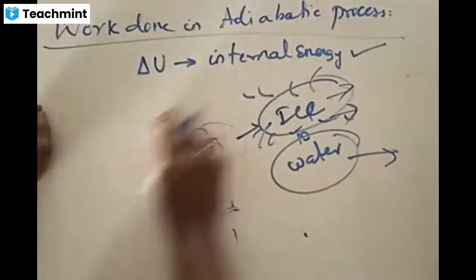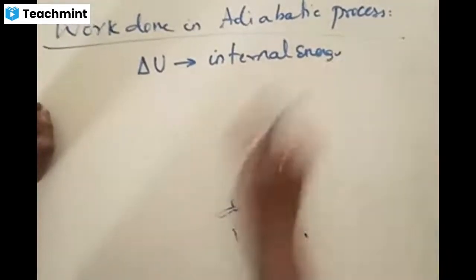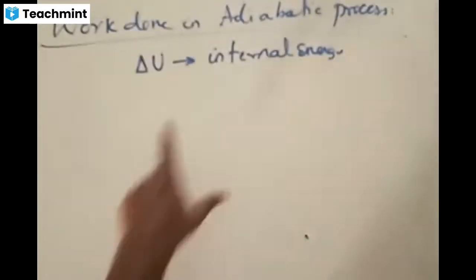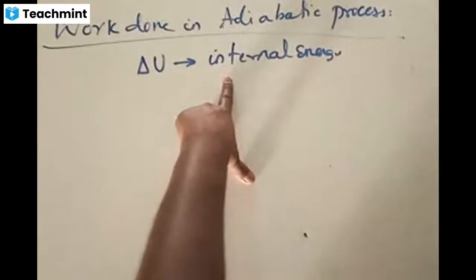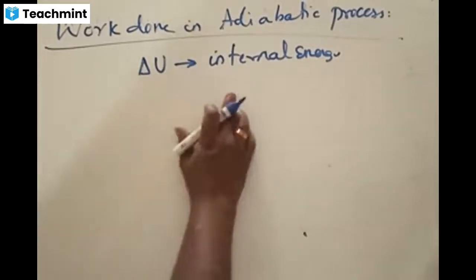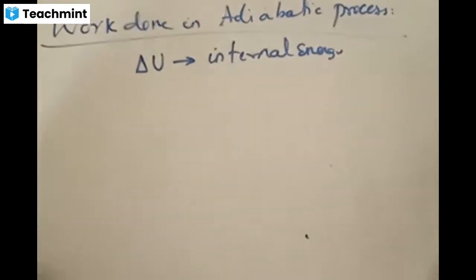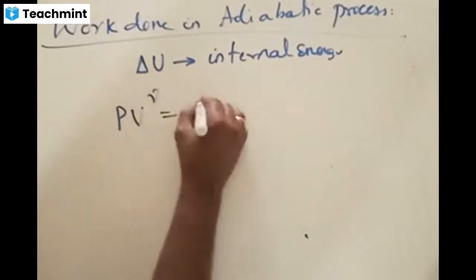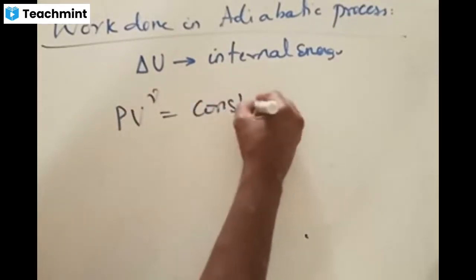Or what is that, the adiabatic process? Adiabatic process states that it is a process in which the heat supplied will be utilized for the change of internal energy of the system. We don't talk about any change of temperature. There is a change in terms of internal energy of the system. This is governed by an equation. We should know this one.